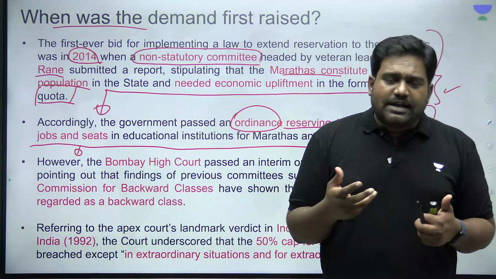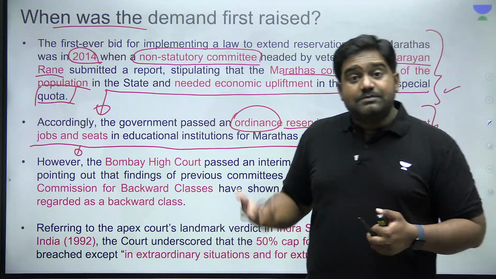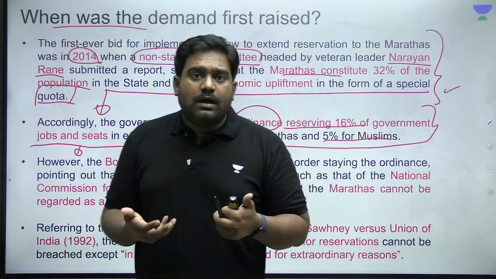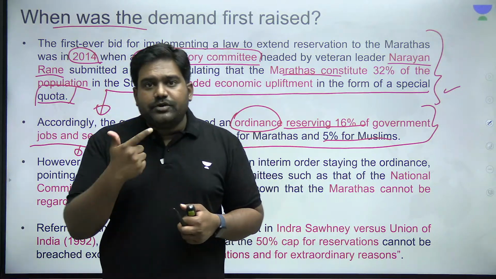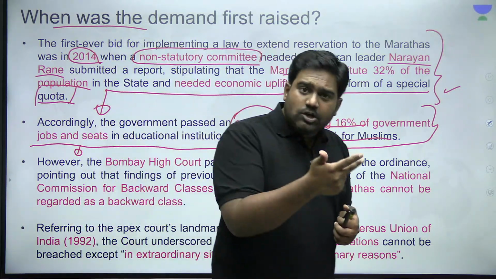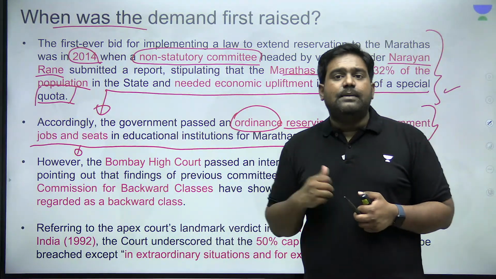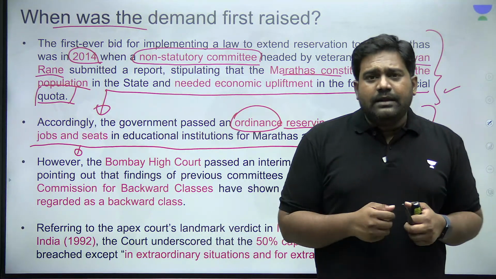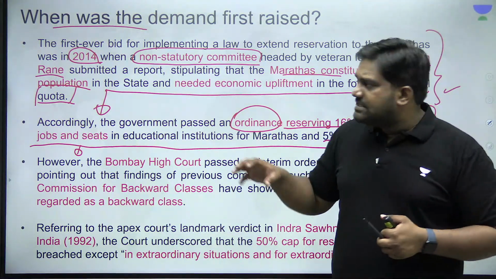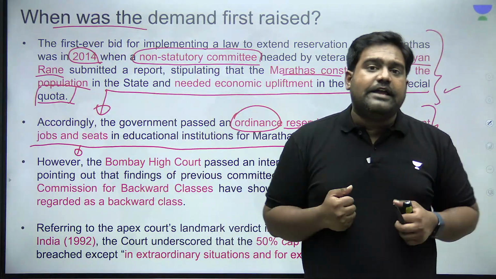The quota system actually serves a great purpose. It helps in social upliftment. It helps in uplifting the truly backward and oppressed classes, like scheduled castes, for example, scheduled tribes, right? Even economically weaker sections. Those who are socially backward, educationally backward, economically weaker, right? They deserve the policy of reservation because that is one way of uplifting these communities and creating a level playing field.